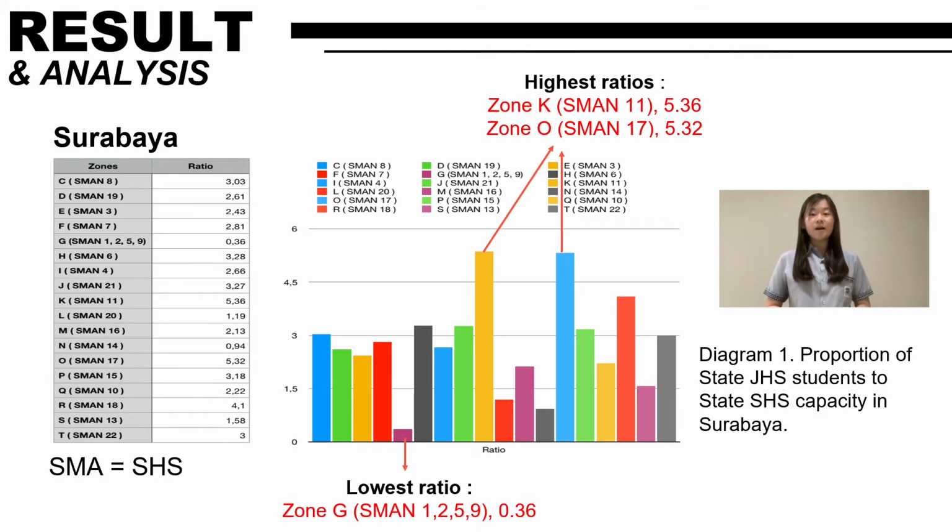In Surabaya, the highest ratio is 5.36 and 5.32 in Zone K and Zone O. This means that one student will have to compete with about 5 other students in order to get into the school. But on the other hand, the lowest ratio is only 0.36 in Zone G. This means that all of the students can directly get into the school because they'll only need to compete with 0.36 student, which is not even one student.